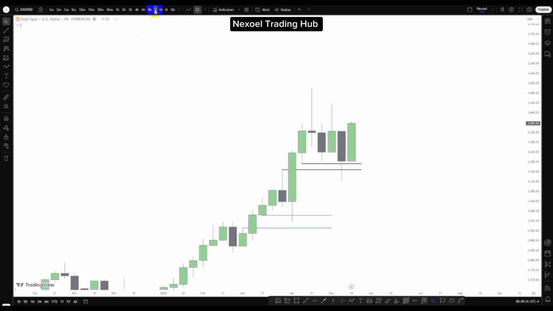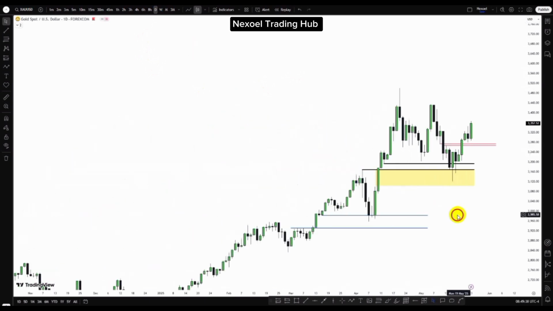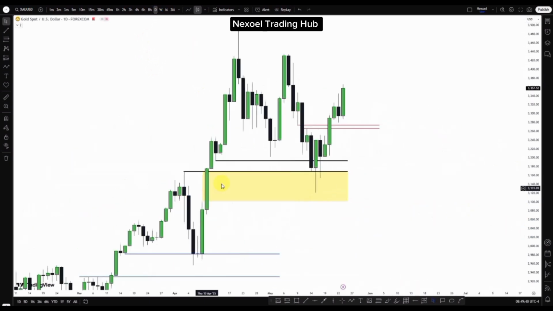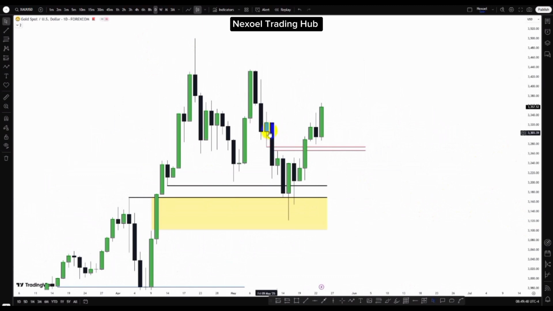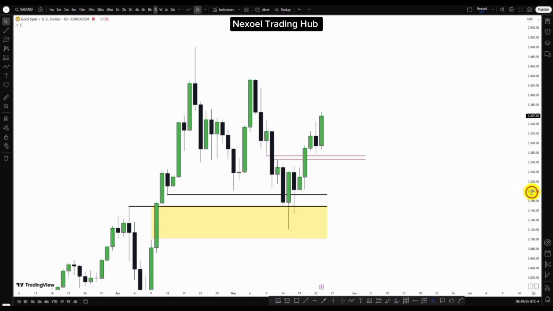Let's check the daily time frame. So here in the daily time frame, what we can see clearly is the daily bullish fair value gap where price mitigated, and we saw price giving us the bullish reaction. So I told us to buy to this base zone, and until we see a sell model, we do not have a reason to want to sell gold but to maintain bullish bias to the upside.